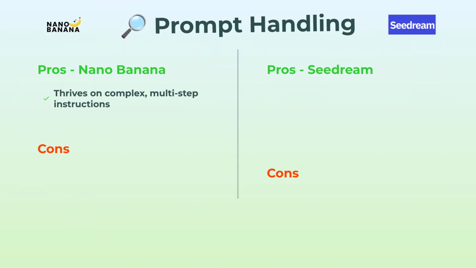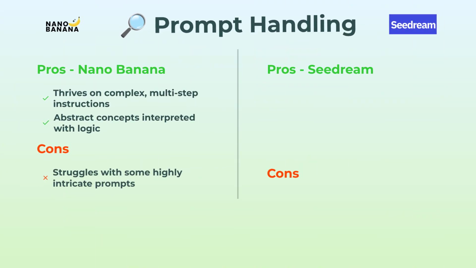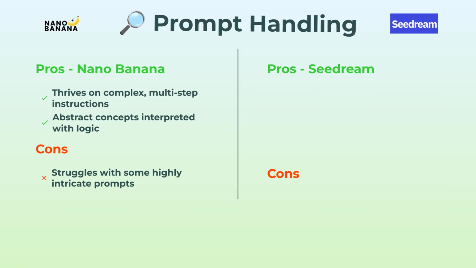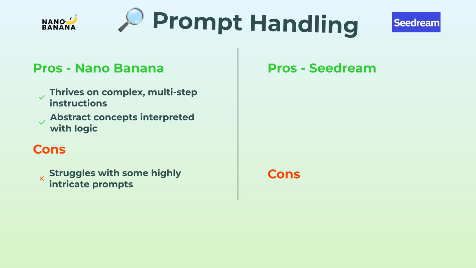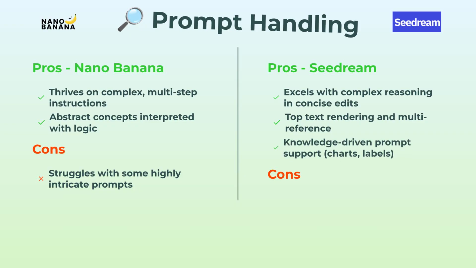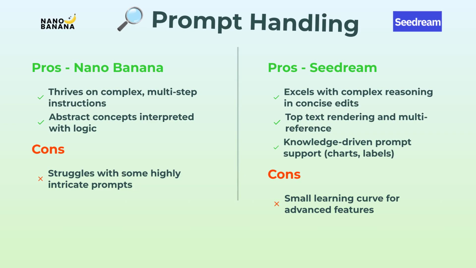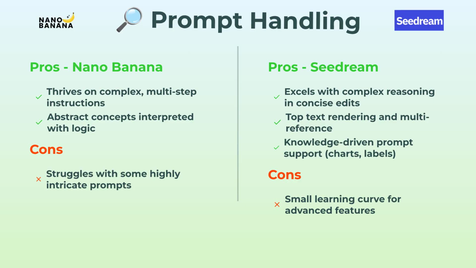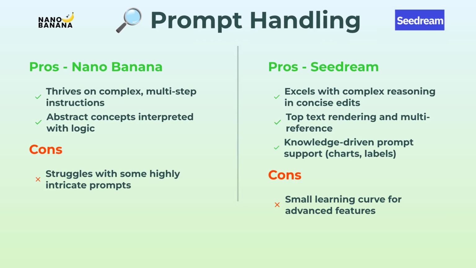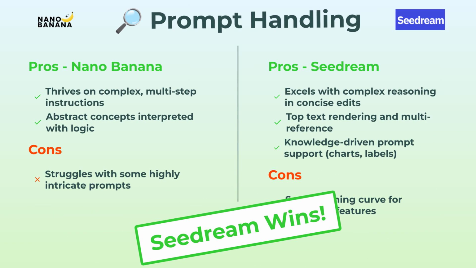Prompt handling. Now this is a biggie for AI art people. So Nano Banana does great with complicated, multi-step instructions. It even manages abstract stuff with some logical flair. Every now and then it falls short if things get super intricate though. Seedream, meanwhile, is awesome if you want to push boundaries. Complex edits with top text rendering, multi-reference images, and it can even pull in stuff like charts and labels from your prompts. There's a tiny learning curve with its advanced features, but it's totally worth it. Winner here is Seedream for sheer flexibility.